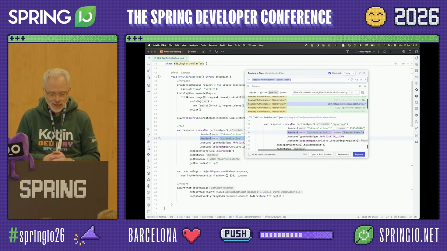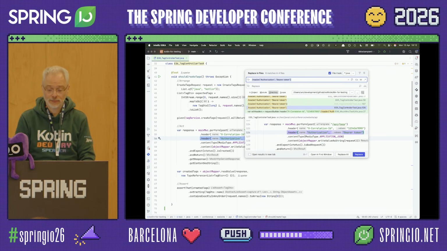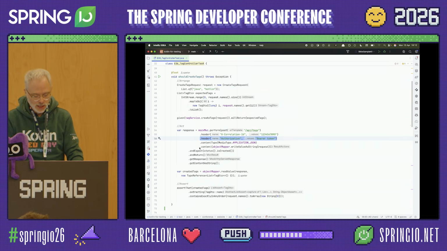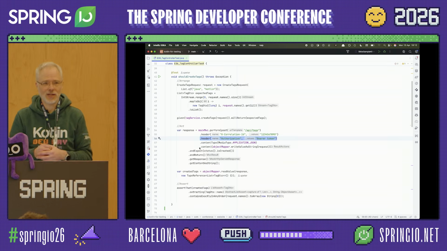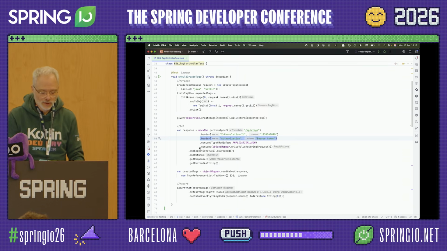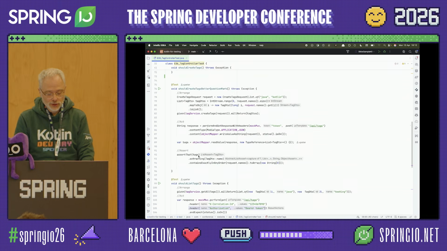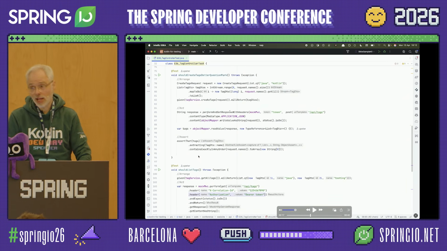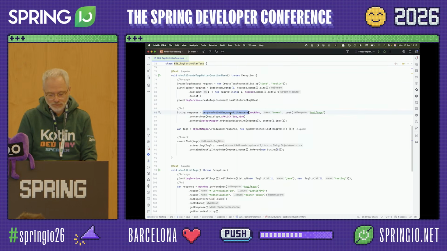You see that this particular snippet is just copied over and over and over again, which is not really ideal. So it would be nice if we could come up with something that removes this redundancy. We can do this in Java. There is a solution for that. We could create things like perform and get response with header helper methods, right? We could do that. Is it a perfect solution?